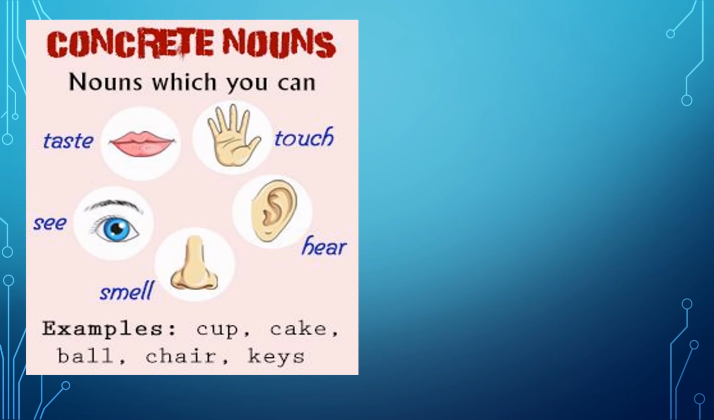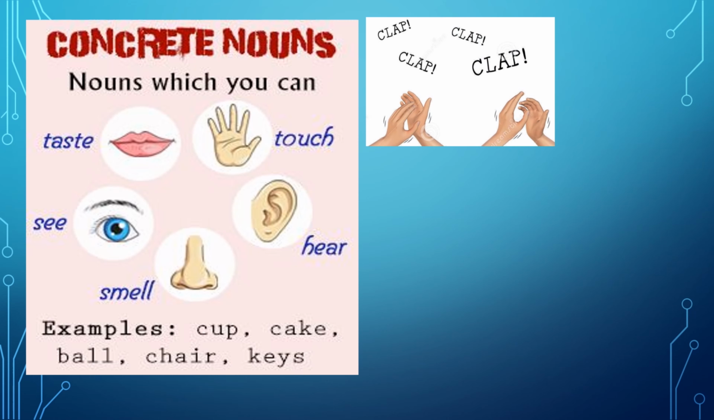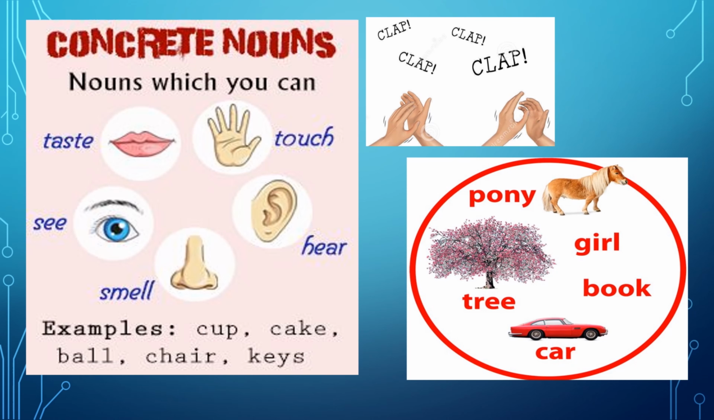Now for concrete nouns. Concrete nouns are related to all the 5 sensory organs, such as seeing, smelling, tasting, touching and hearing. Whenever it's a concrete noun, you can ask them to clap their hands. C for concrete, C for clapping. You can give them this hint, and you can give them a list of concrete nouns such as pony, girl, book, tree, etc.